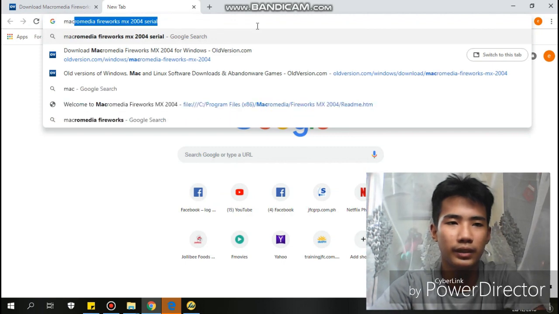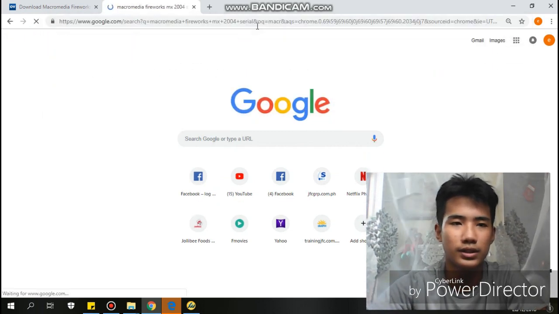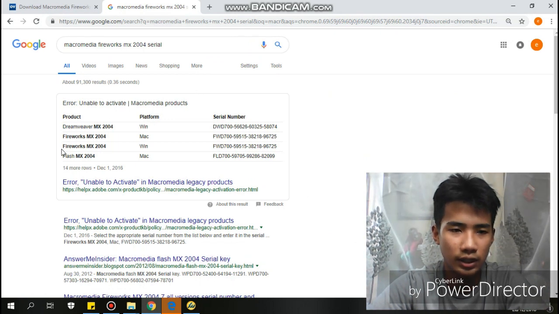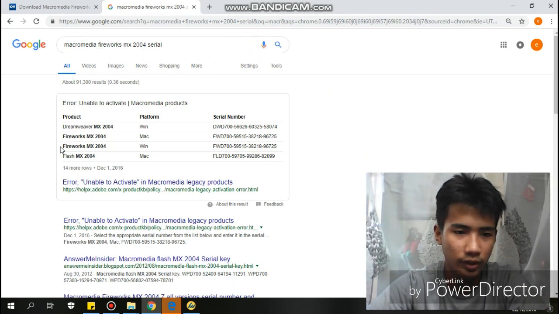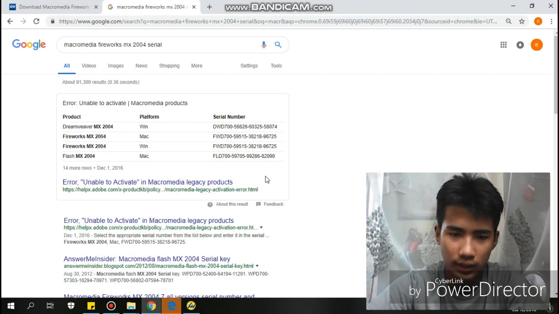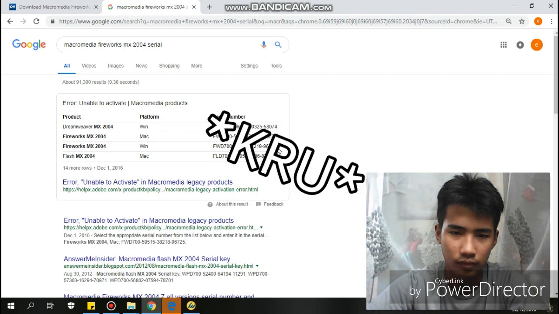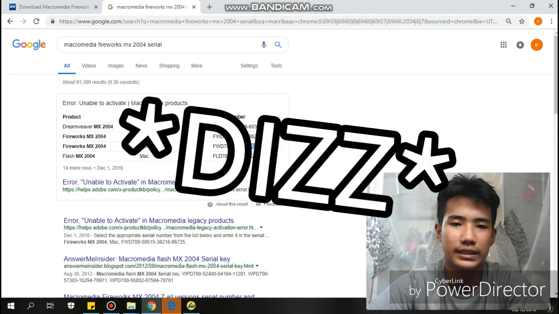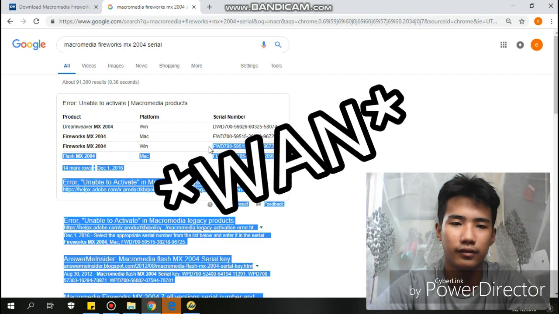So search Macromedia Fireworks MX 2004 serial. So use this serial, Fireworks MX 2004 platform win. So this is the serial code. Here, and use this, the third one.